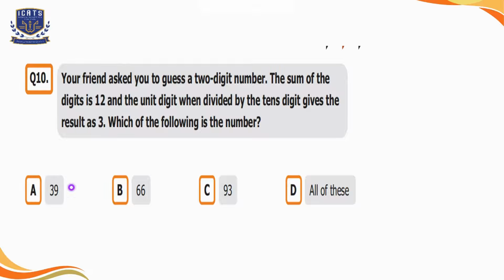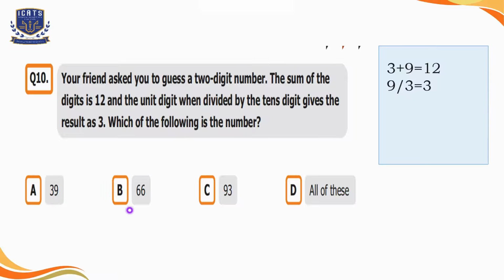So our first option is 39. The sum of 3 and 9 is 12. And if we divide 9, which is at ones place, by the number that is at tens place, that is 3, the result will be 3 because 3 3s are 9. So 39 fulfills all the conditions of the question. So option A is the correct option.